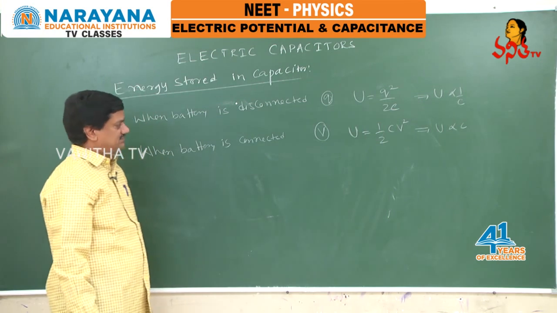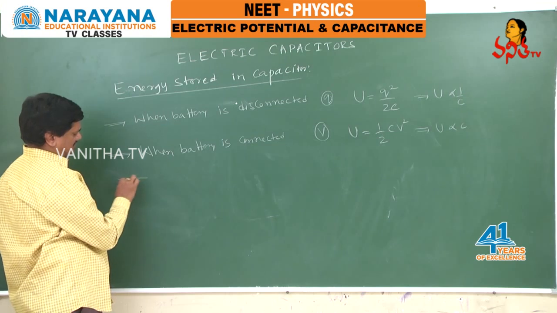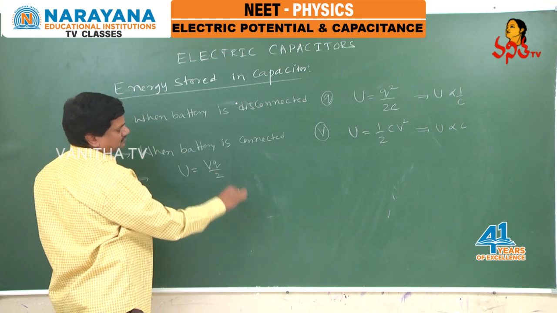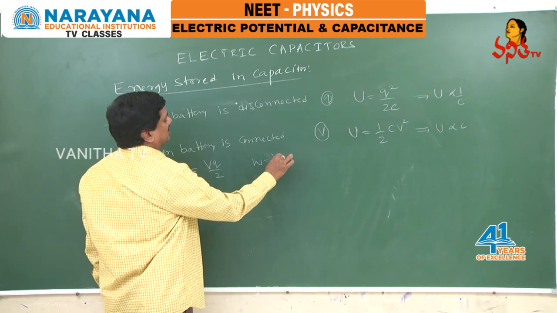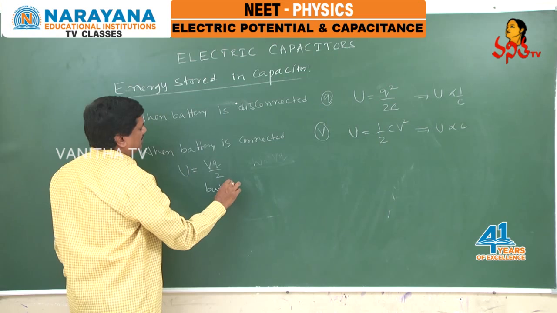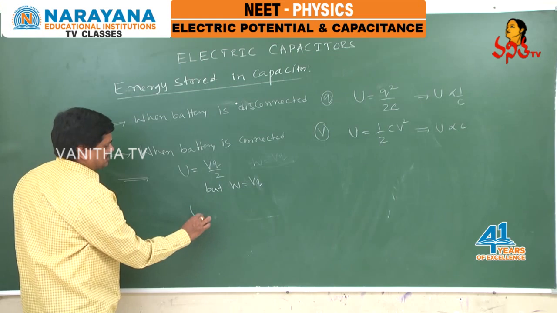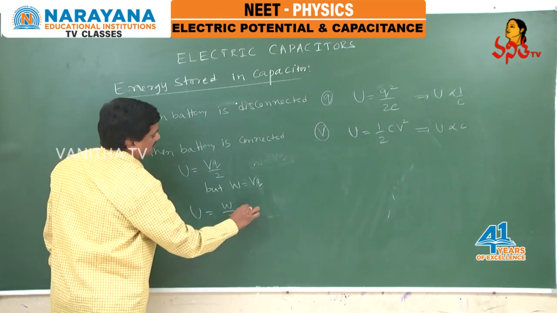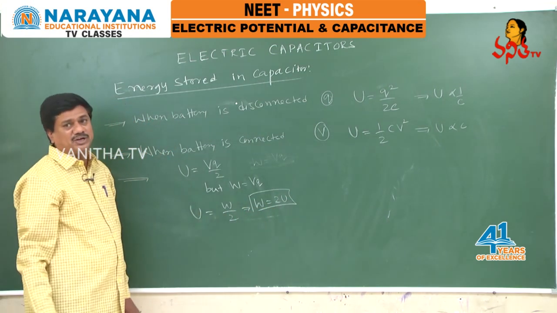One more point, a third conclusion, we got an equation like this. Energy stored equals VQ by 2. But all of you know that W equals VQ, the electrostatics formula. If I substitute in this equation, VQ is nothing but W, so energy is W by 2. That means W equals 2U. This is an important point, simple and important point.